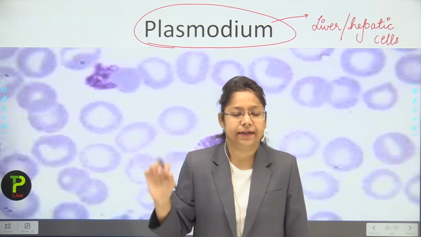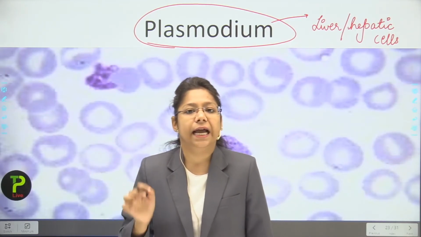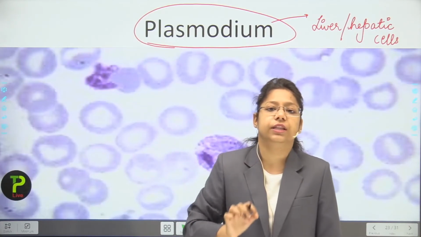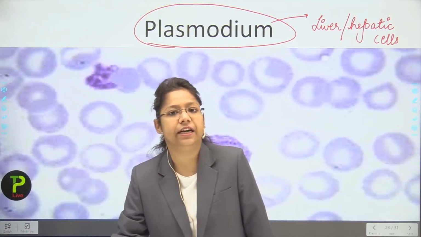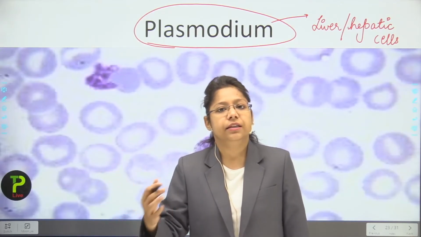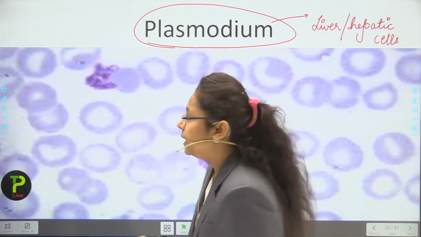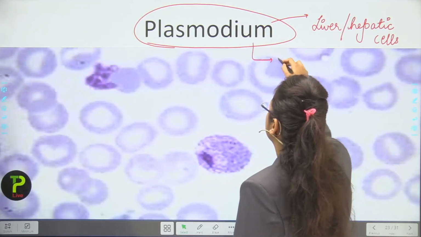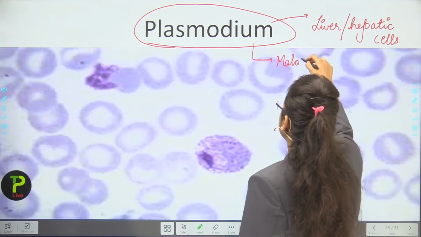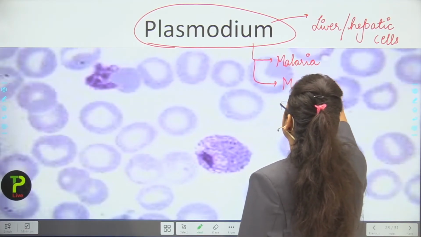Now this parasite gets inside the person's body and then attacks the liver cell and gets divided further. When it multiplies into millions, it causes malaria in the human being. So this plasmodium is the cause of malaria, and it is also known as the malarial parasite.